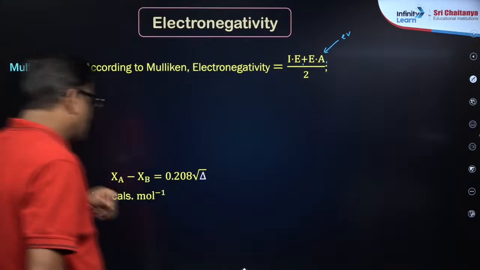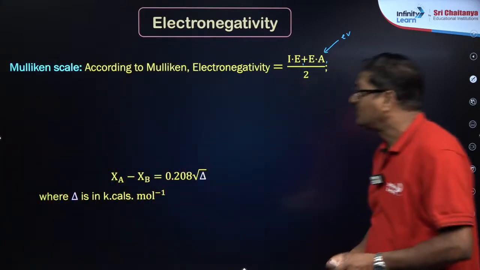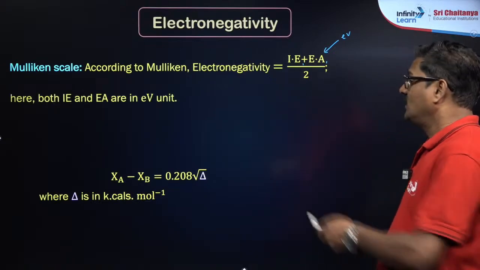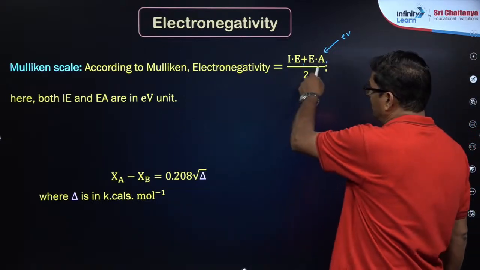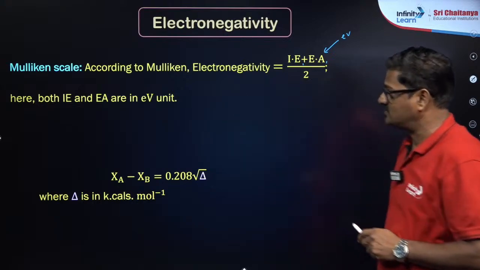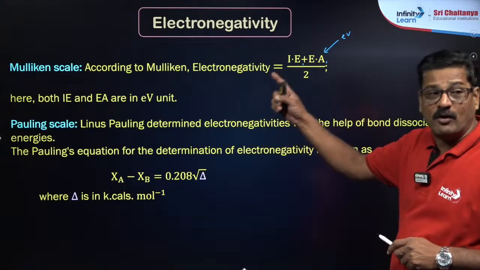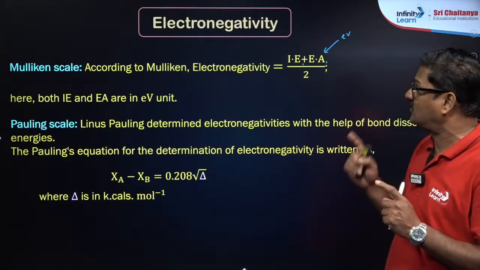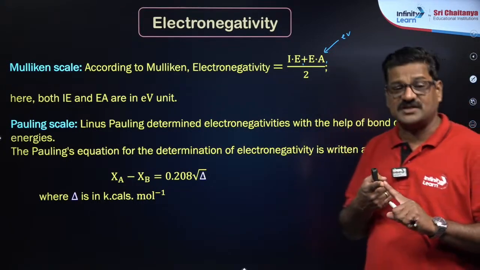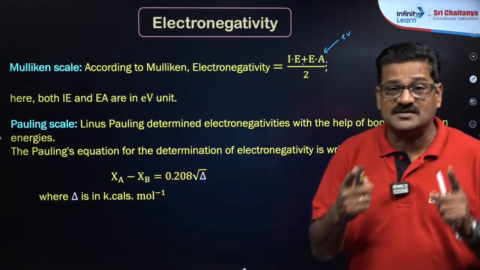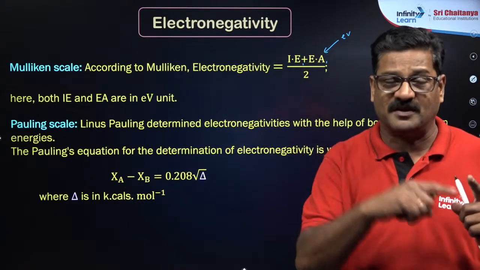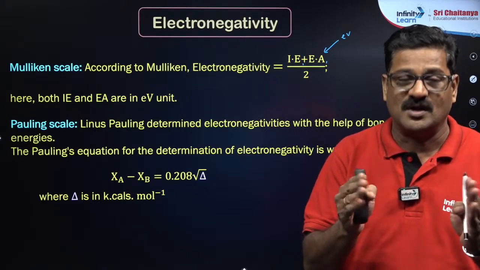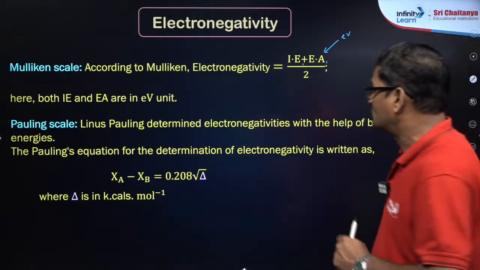Not only this Mulliken scale, but we also have the Pauling scale. The Pauling scale is based on bond energy. Here both ionization energy and electron affinity are taken in electron volt, as already mentioned. The Pauling scale is based on bond energy, because electronegativity by definition is the tendency to attract the shared bond pair of electrons more towards itself. So we are talking about two atoms which are in a bond.